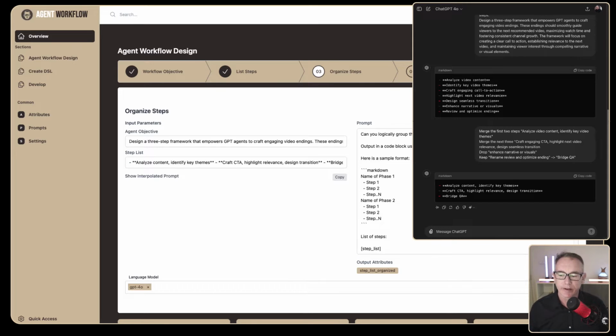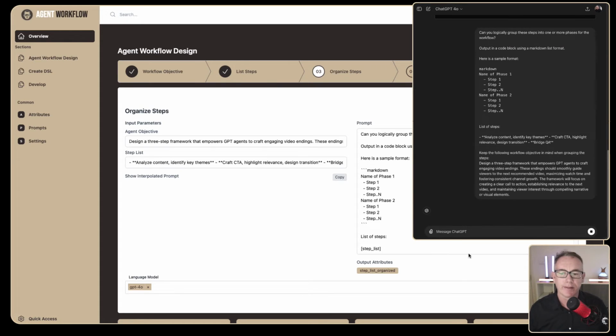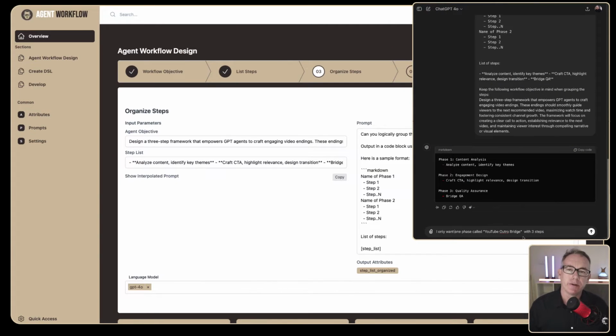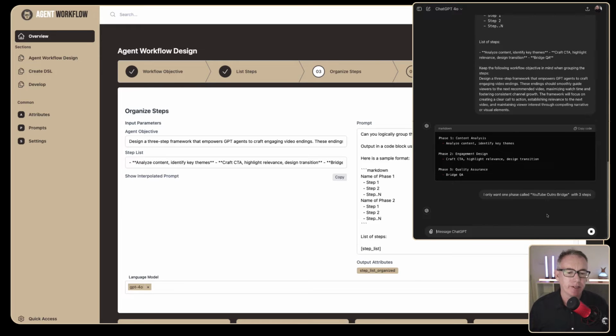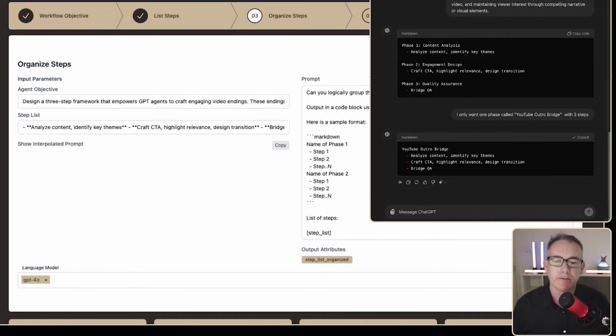The idea is to convert it into a hierarchy. So we can click on copy here, we'll paste it in, and we'll let it run through. I only want one phase called YouTube Outro Bridge. In this case, it's not a complex enough workflow to need multiple phases just with one step in each of them. So we'll do it this way, and we're going to copy this information in.